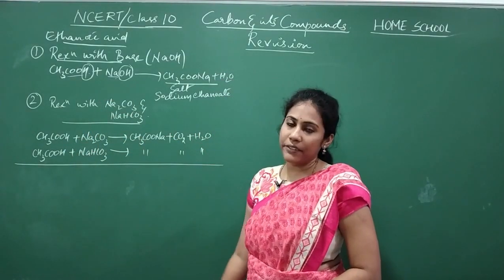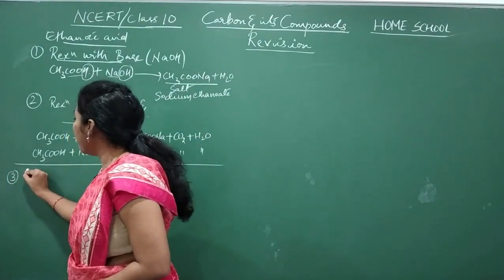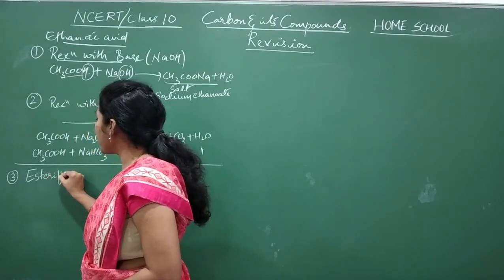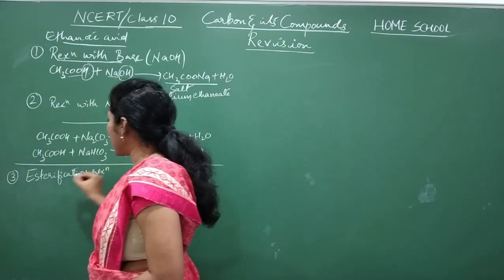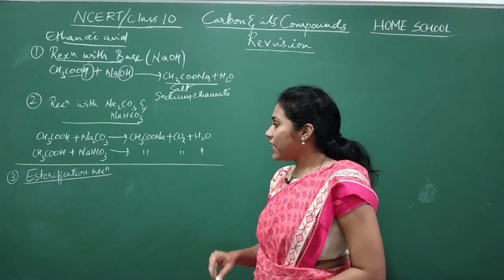No special in that. But the third reaction is very, very important, which we call the esterification reaction. So what do you mean by esterification?